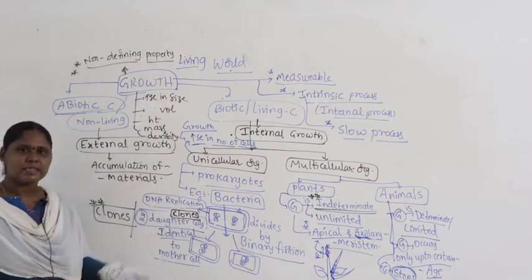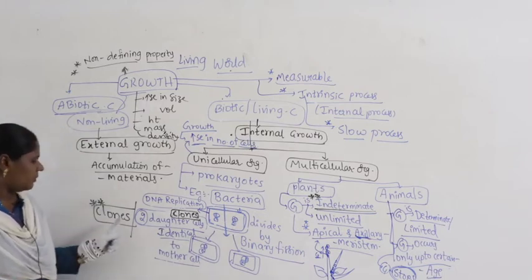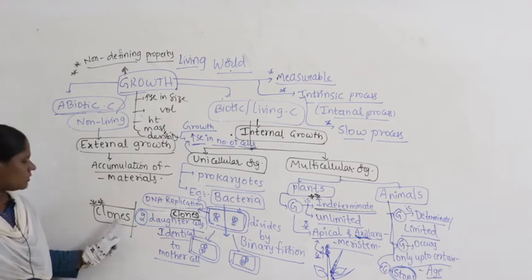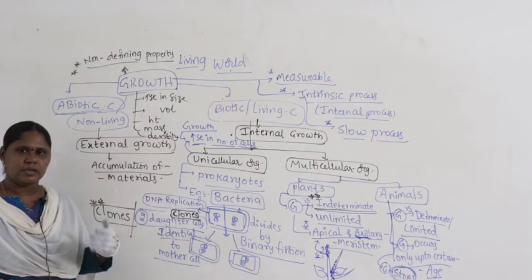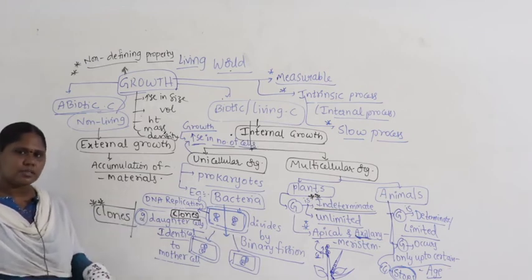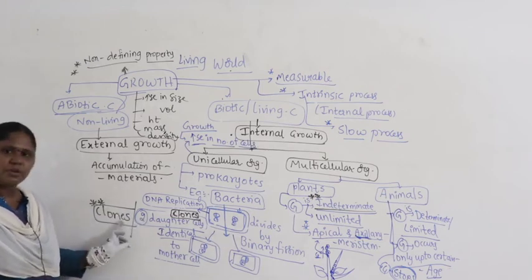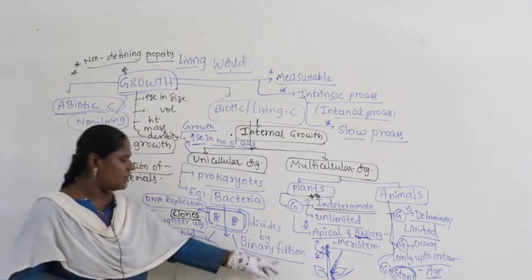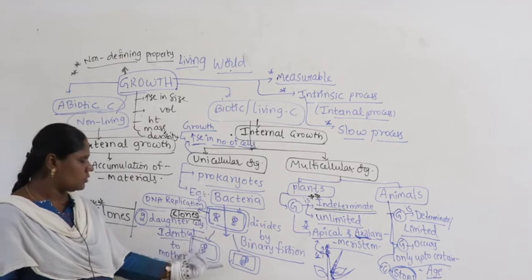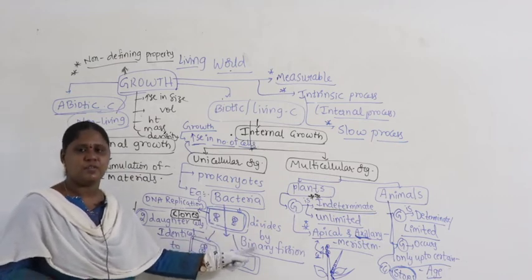When they look exactly similar, what do you call them? Remember the terminology, clones. Clones are not only applicable for bacteria, guys. In the first year syllabus, in the second year syllabus, wherever you get daughter cells that look exactly similar, we call them clones. Okay, try to remember. Then why do you call this binary fission? Because one is becoming two cells, that is why it is called binary fission.